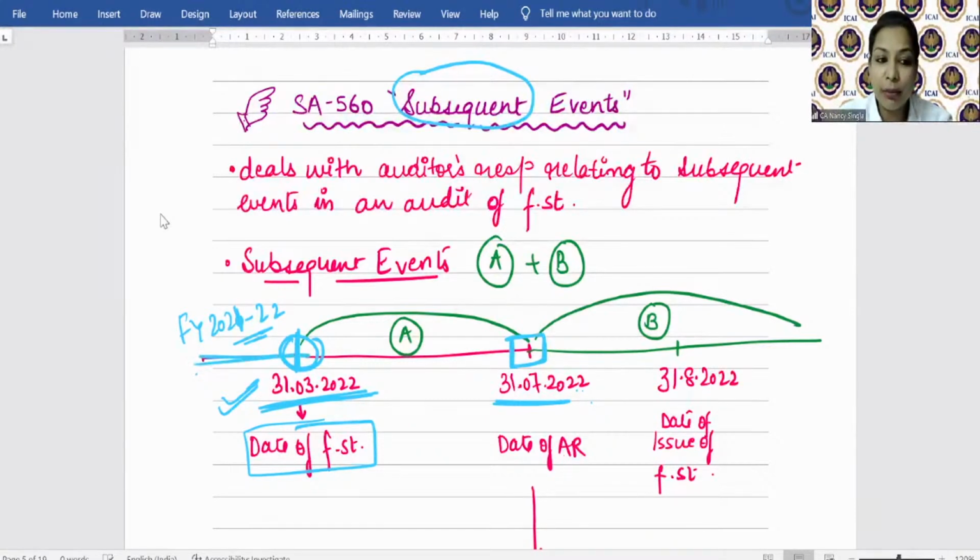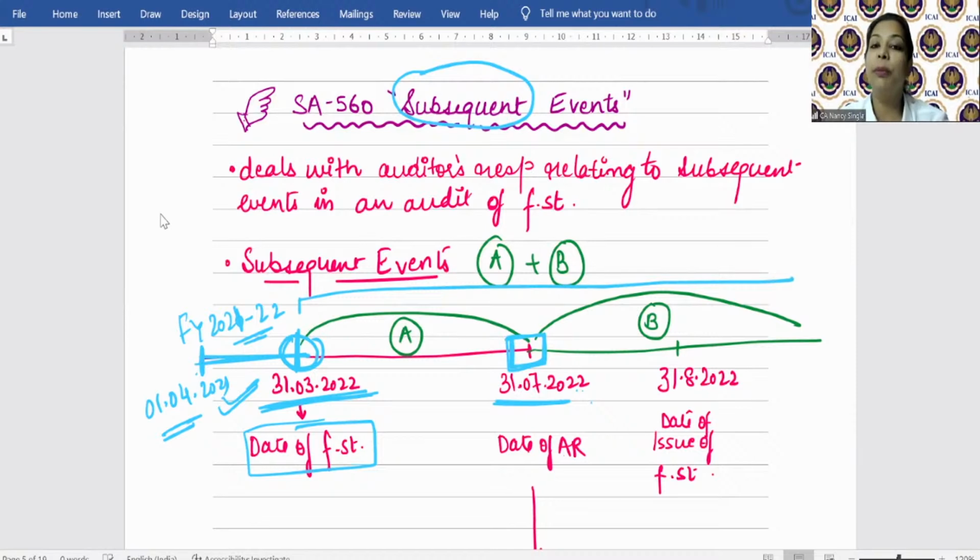See, the financial statements were for 21-22, that is from 1st April 2021 till 31st March 2022. The auditor considered the events and transactions of that period, but he's signing his report on 31st July 2022. So for the events subsequent to the date of the financial statement, what is the responsibility of the auditor?